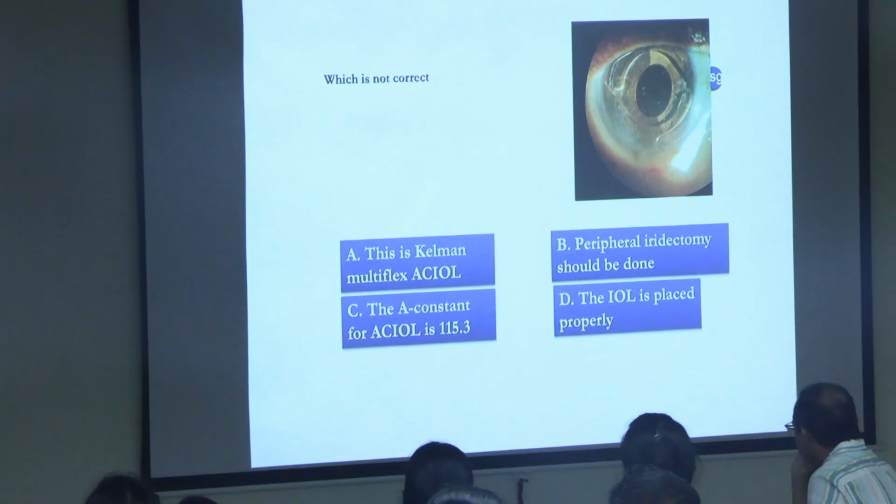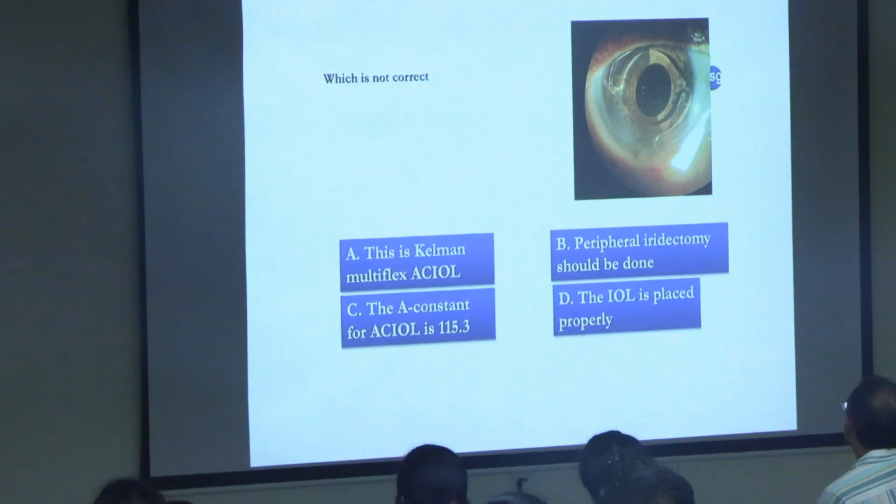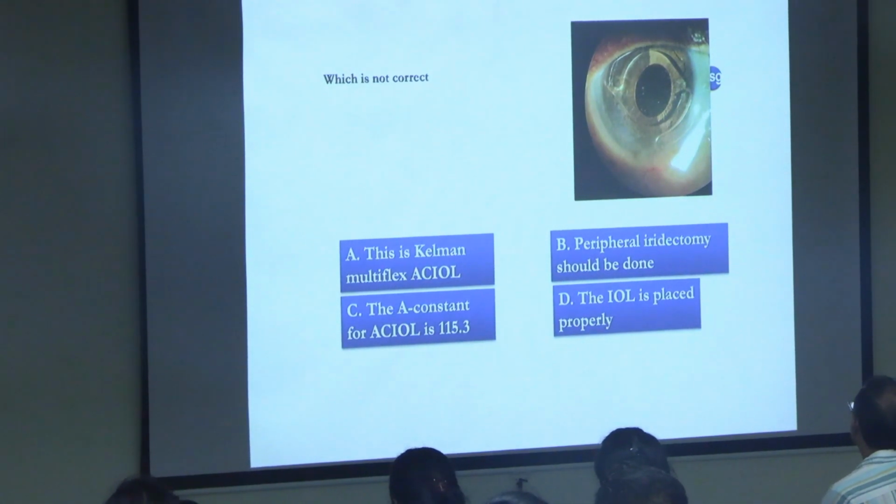The A constant is 118.3. The IOL is placed properly. What is incorrect in this? This is a simple question. Any cataract surgeon should be able to answer this. Plus 10, minus 10.